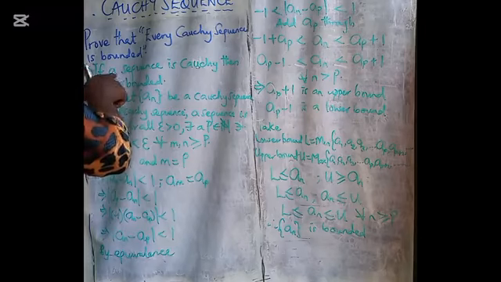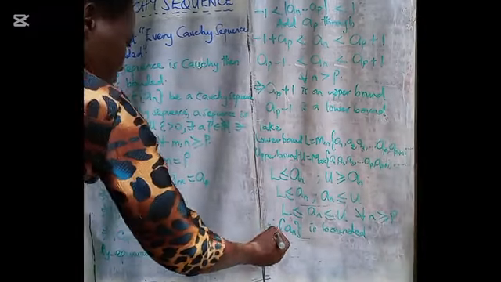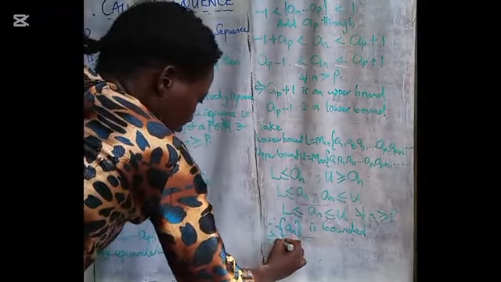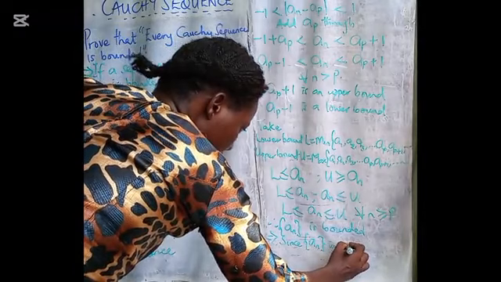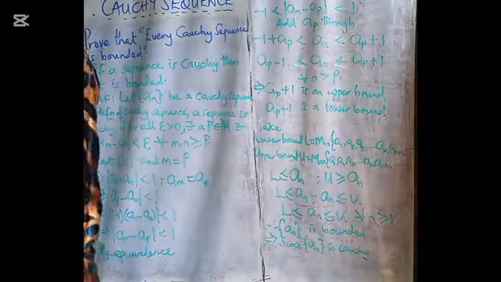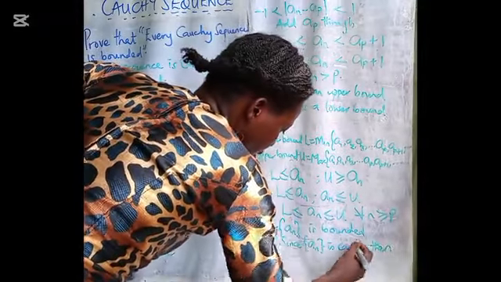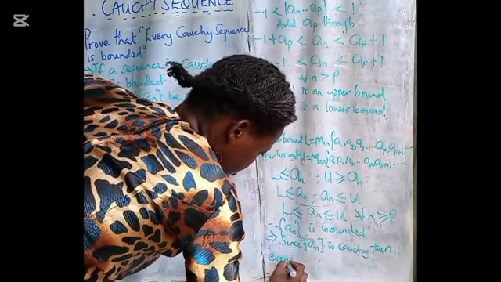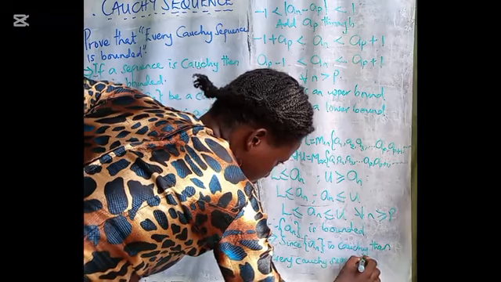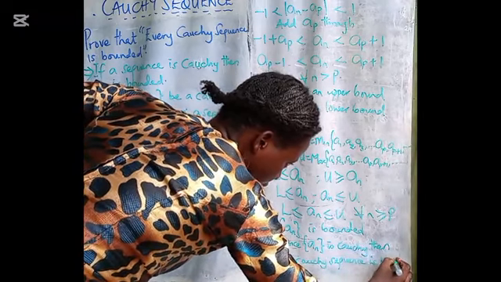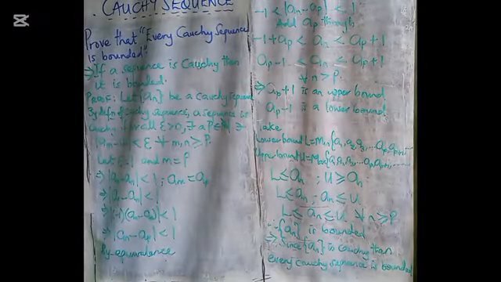And that takes us to, if a sequence is Cauchy, then it is bounded. We can then imply that since A sub n is Cauchy, then every Cauchy sequence is bounded. And that is the proof.